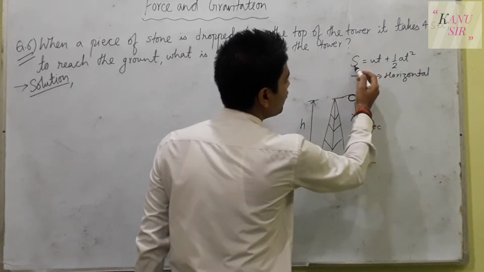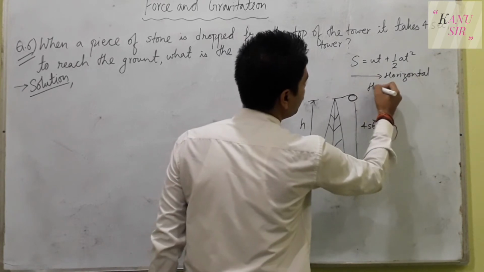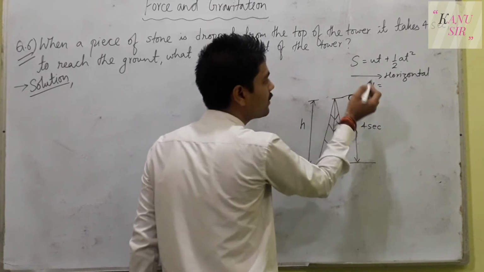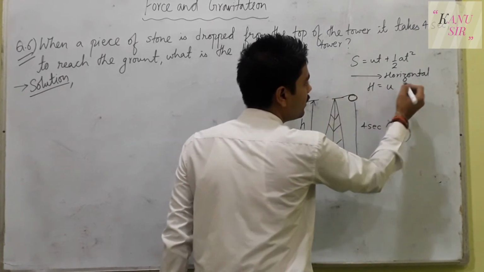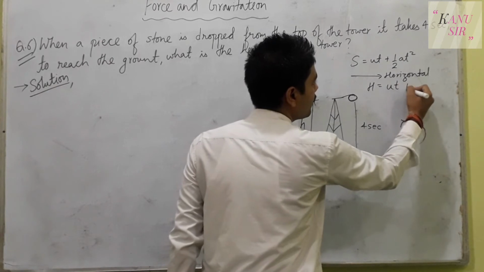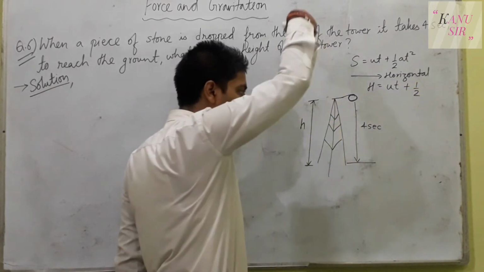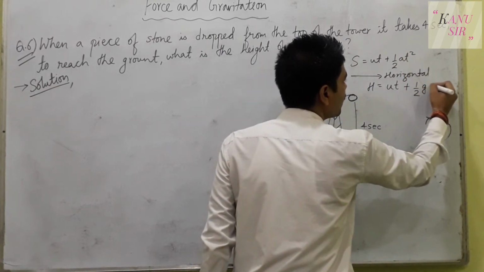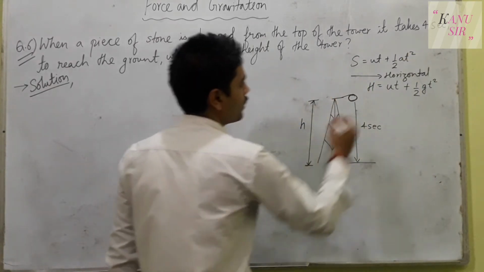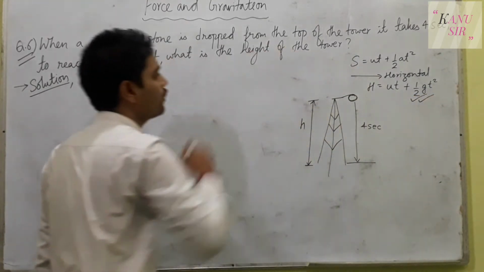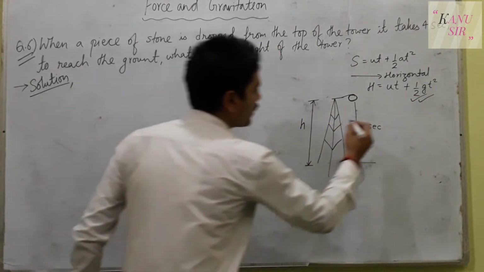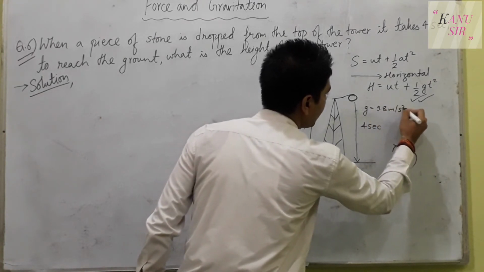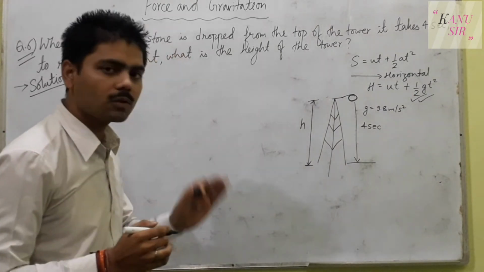That is why in place of horizontal direction, now we have to change the horizontal formula to the vertical formula. That is, in place of distance, we can write height, initial velocity into time plus 1 upon 2, and gravity is falling downward here. That is why acceleration will change into gravity of the earth and time taken whole square. This formula is applicable for this question here, where the gravity is G, that is equals to 9.8 meter per second square. Now you must understand some terms here.